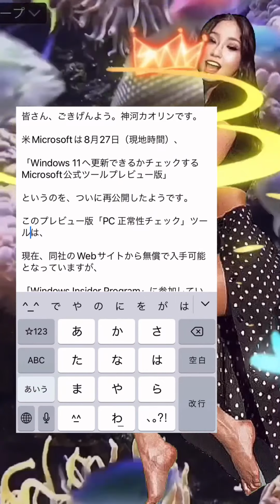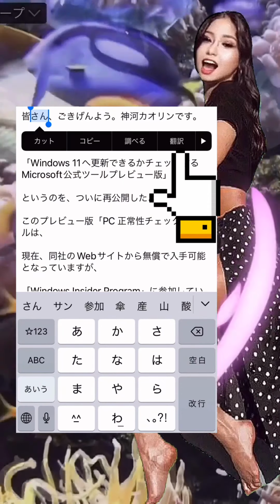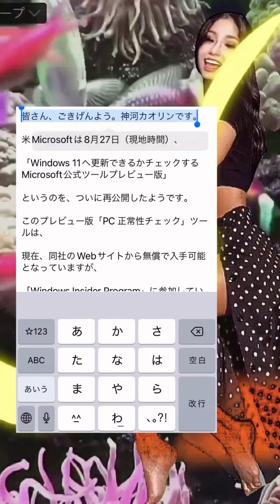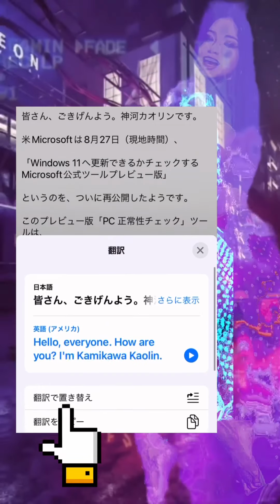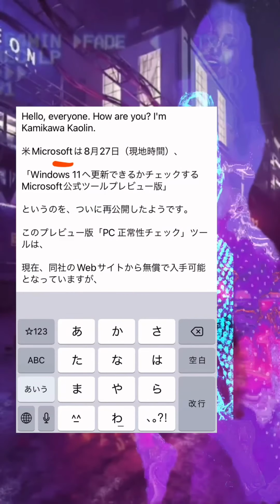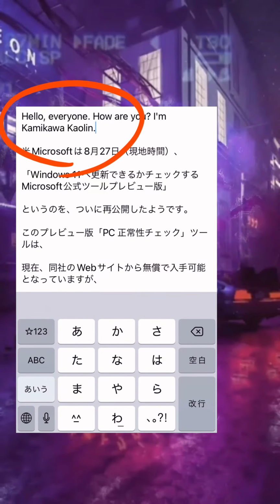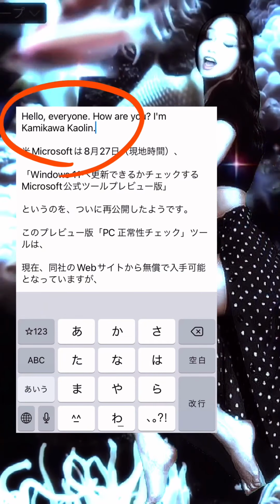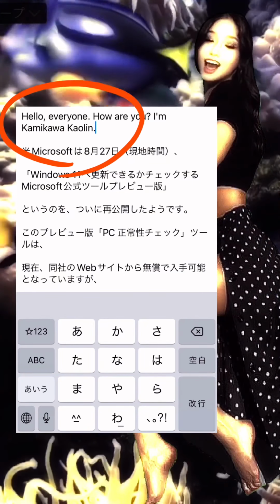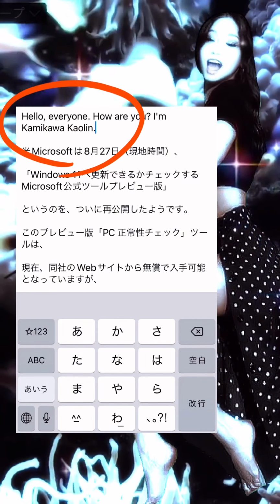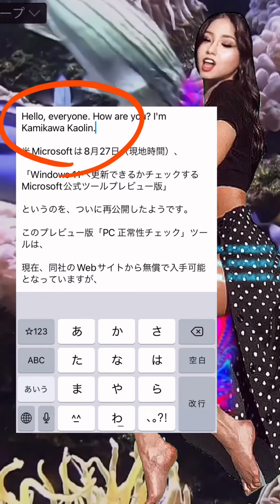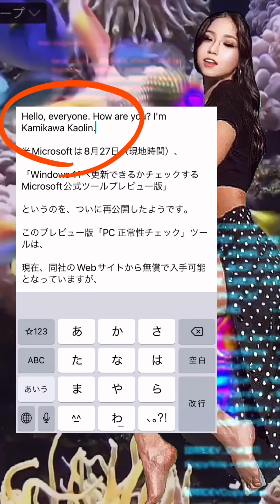In addition, the function called Translation, by specifying this range, you can use it not only in Safari but also in other browsers and memo apps. Moreover, it can be used in both English-Japanese and Japanese-English, so when you want to translate just a part instead of translating the whole thing, it can be said that this petite translation corresponds. So, once you get used to this translation method, you will be able to translate anywhere while operating your iPhone, so you can really feel the revolution that the world of Doraemon has just begun.